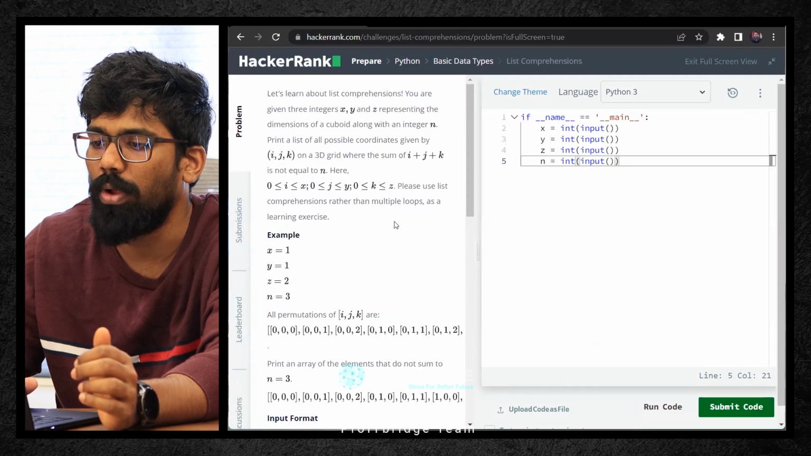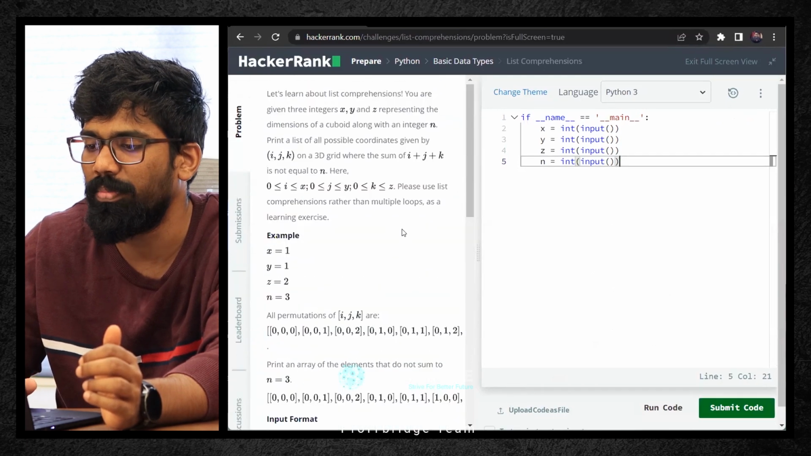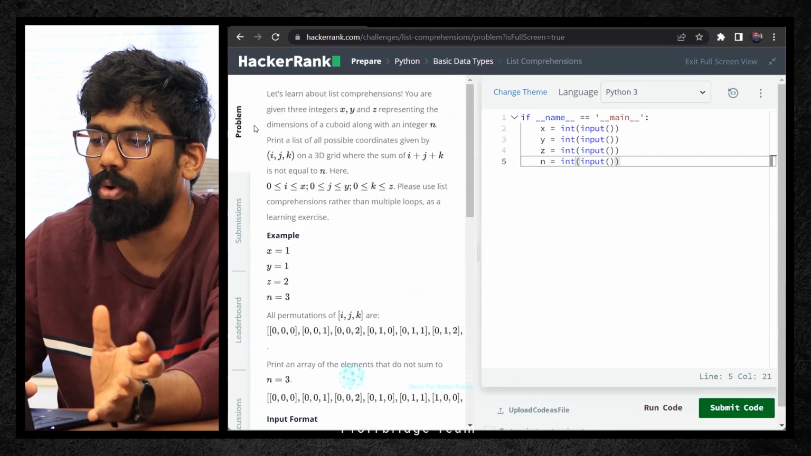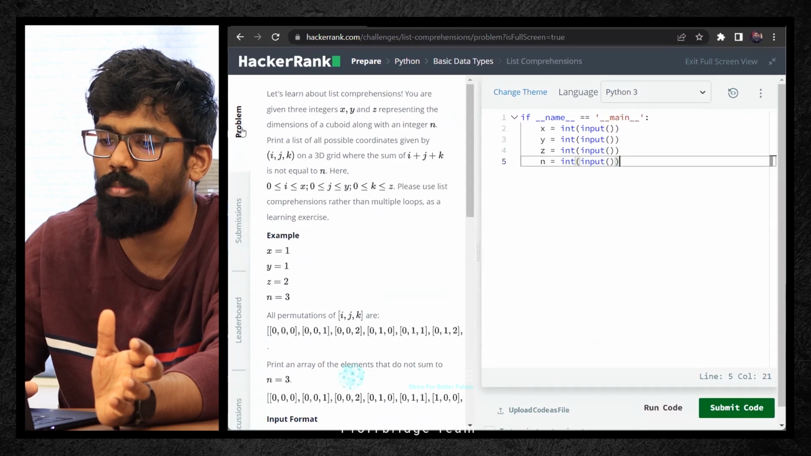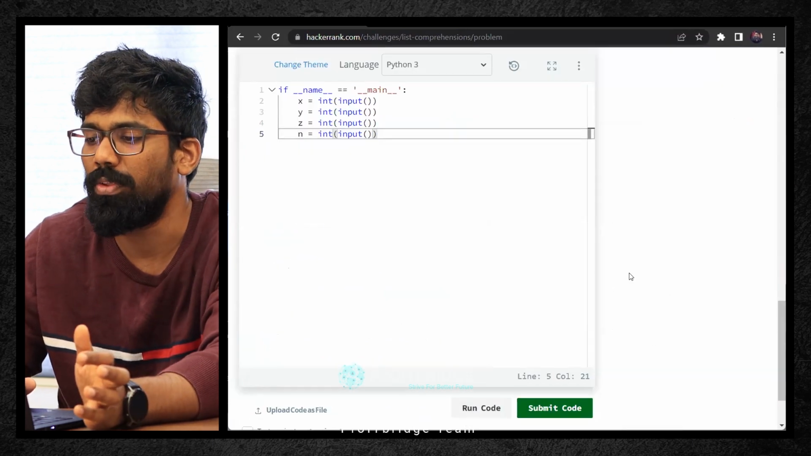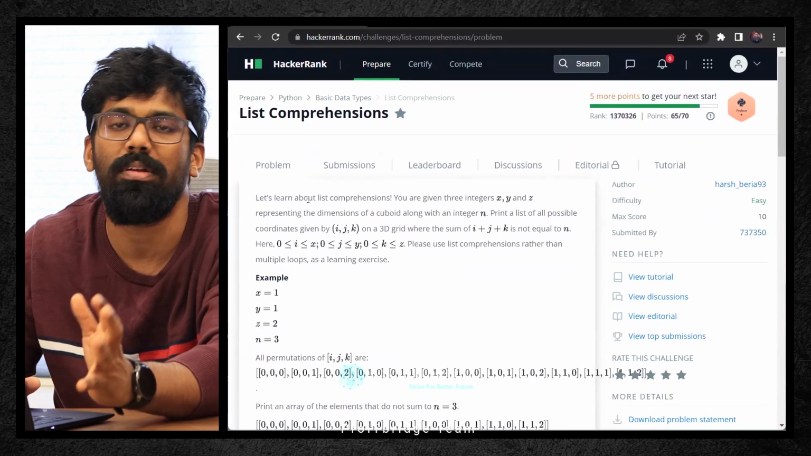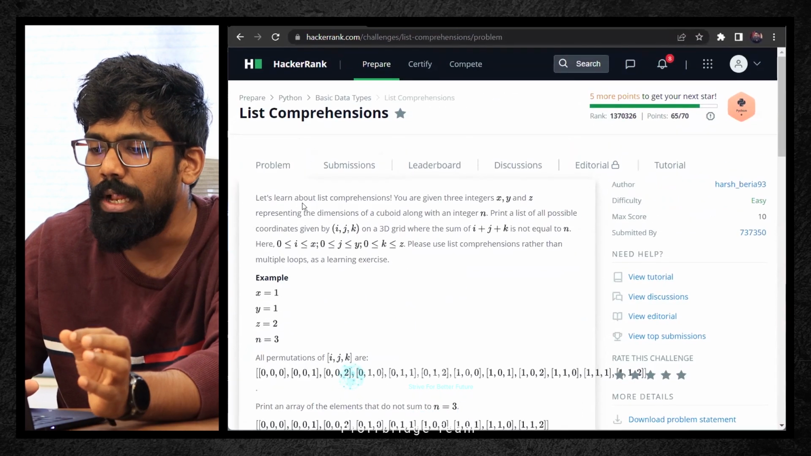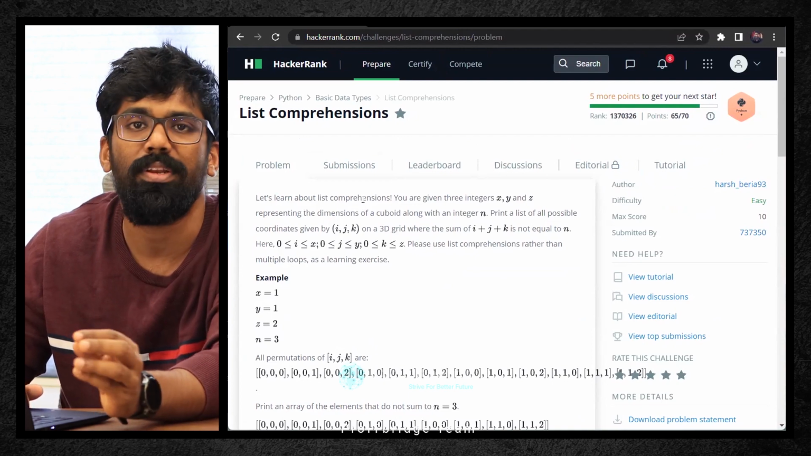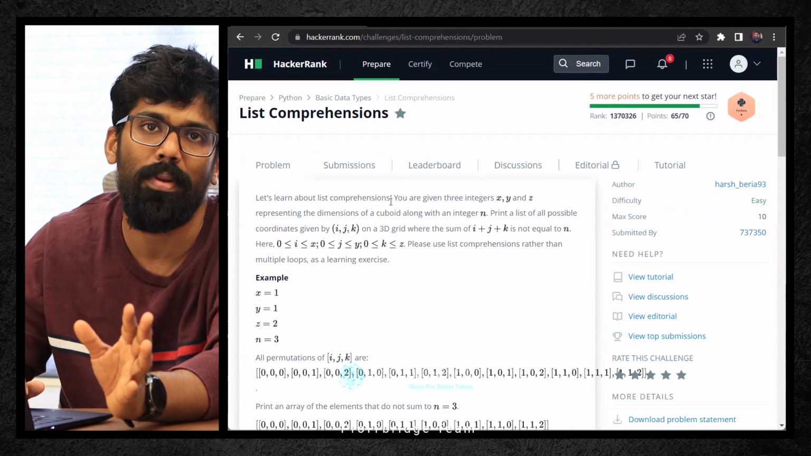Now I want to understand this problem statement, where it is somewhat congested, with the left and right 2 columns separated. So let me click on this problem so that the window will be expanded and I can read it properly. First we need to understand the problem that is given. Let me read it out for you. Let's learn about list comprehension. The topic itself says list comprehension.